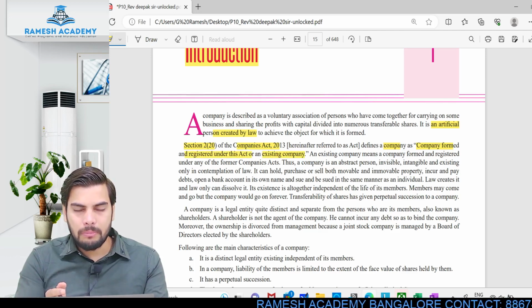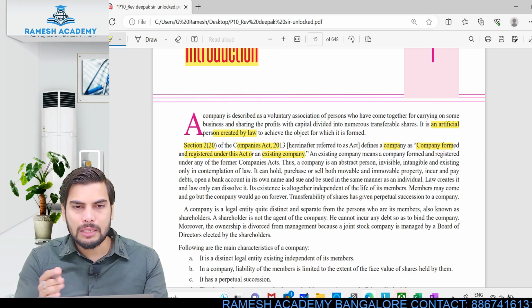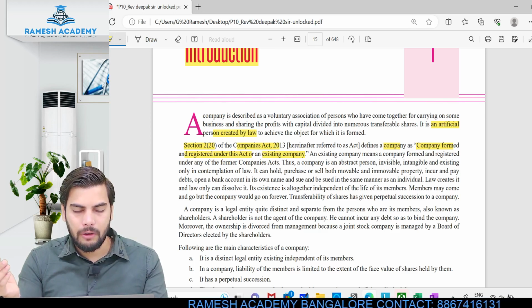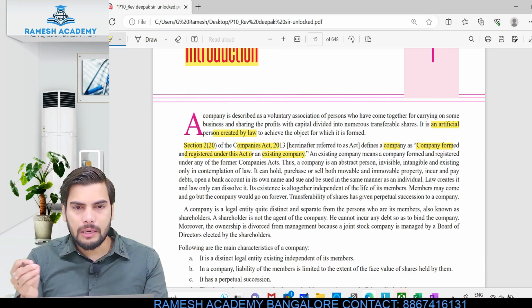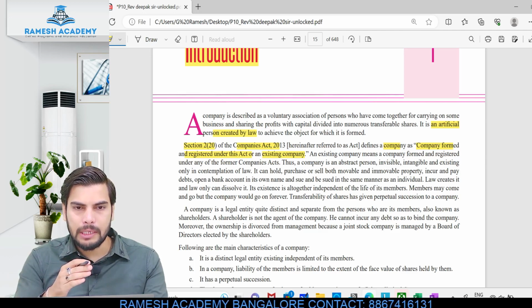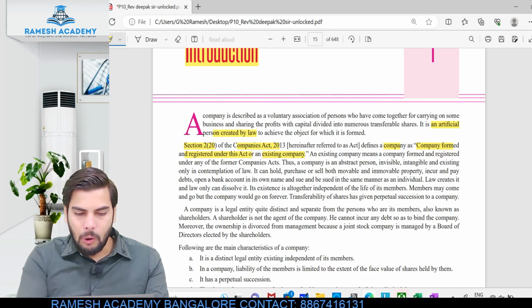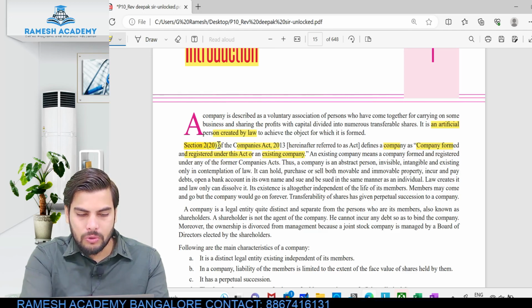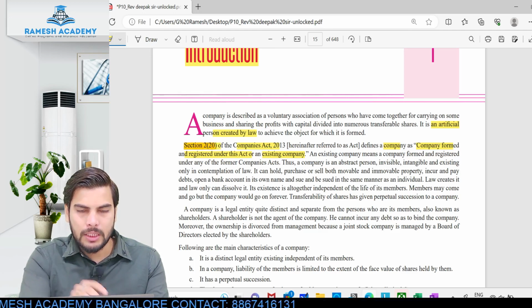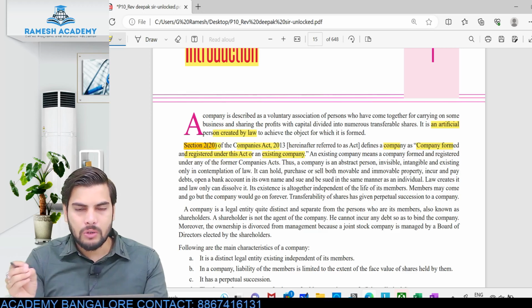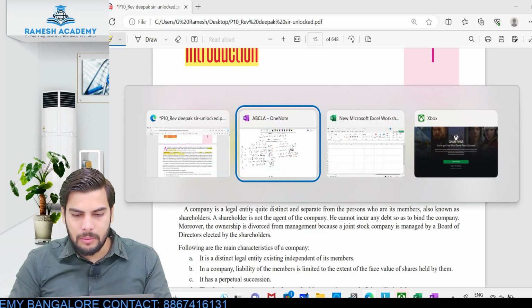Before the Companies Act 2013, we had the Companies Act 1956. If a company has been registered under the old Companies Act 1956, even that would be considered a company. And always remember, whenever it is with respect to section 2, you need to read it this way: section 2 clause 20. It is not subsection 20.